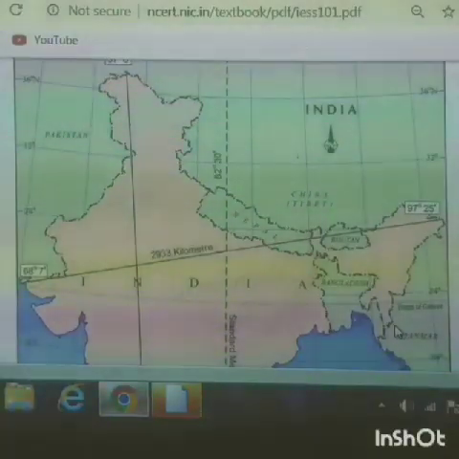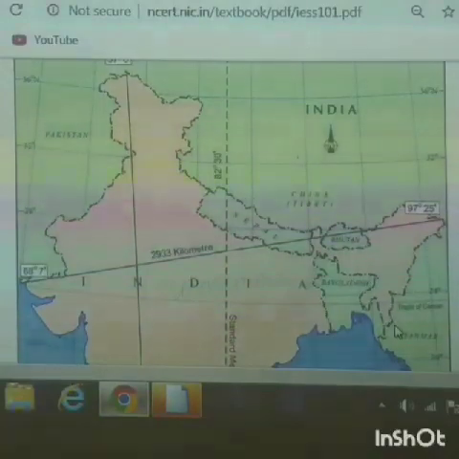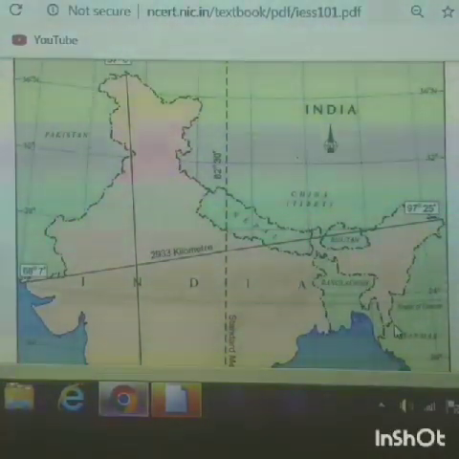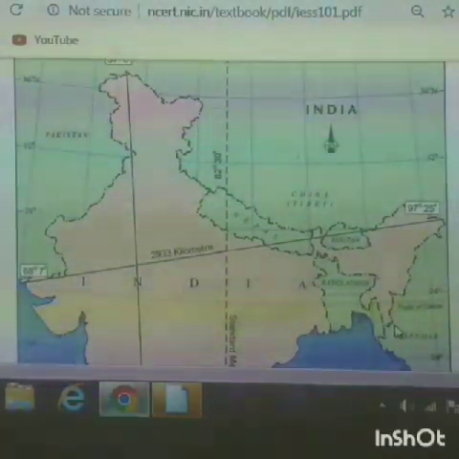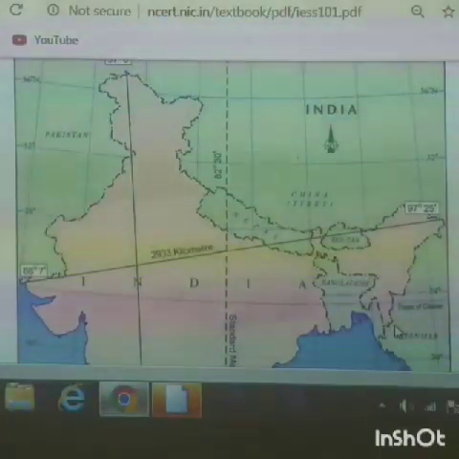So, in order to avoid confusion like this, they have taken the middle longitude as the Indian Standard Meridian Time, which brings clarity on the time.